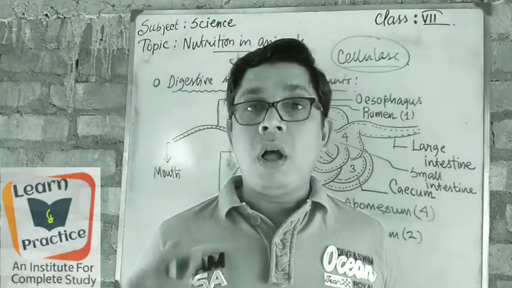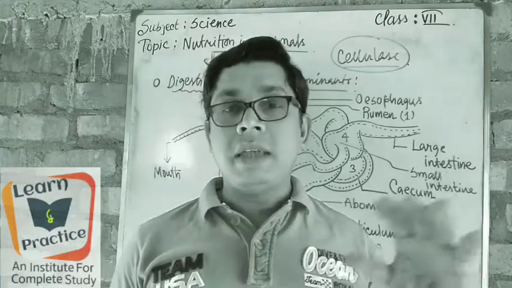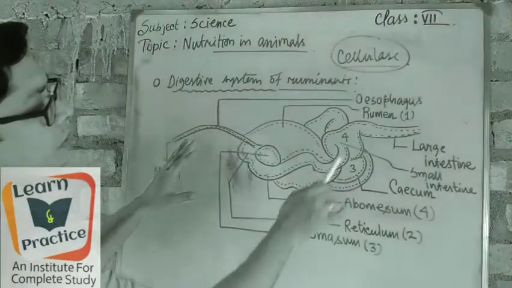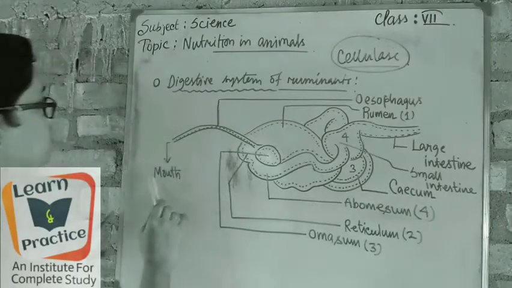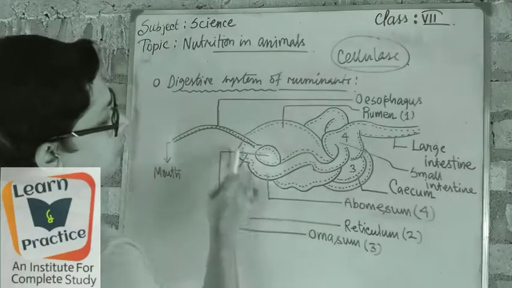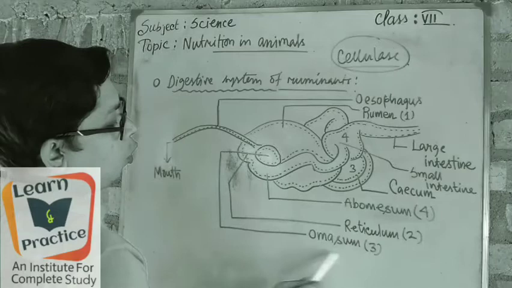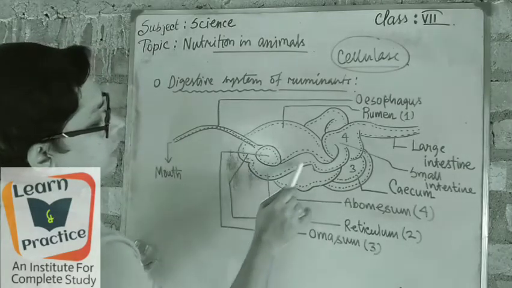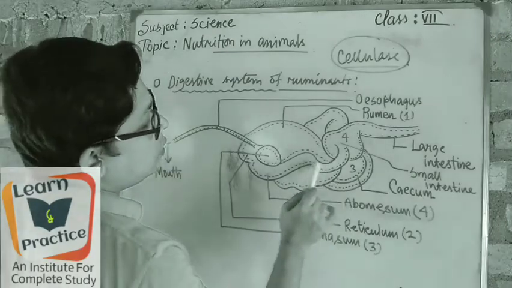Now we will go for how it is digested, it means the path of the digestion process in their body. So let's go for it. We can see there is a very complicated part inside the stomach portion. It starts from the mouth, and from mouth to esophagus, and after that there is a big sac-like structure, this is the rumen, and after that a small ball-like structure, this is the omasum, and this oval-shaped portion is the reticulum. Then this slimy portion is the abomasum, and this portion is the small intestine.